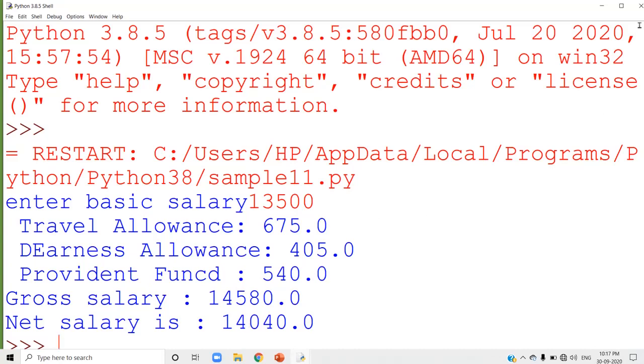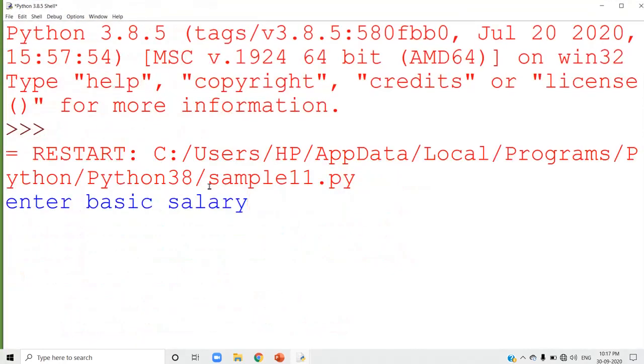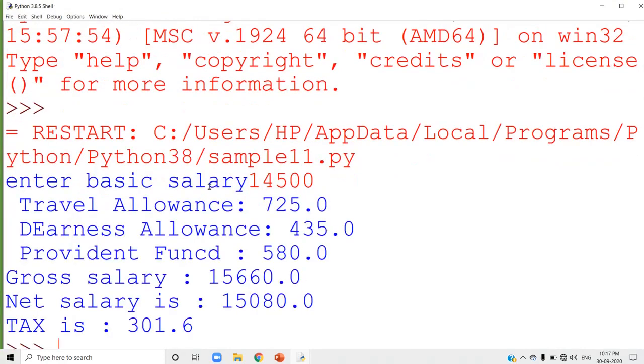I will change the value. When you run this program, instead of 13,000, I am going to give 14,000, 14,500. See that it is calculating the tax also, because the net salary is more than 15,000. That is why it calculated the tax.